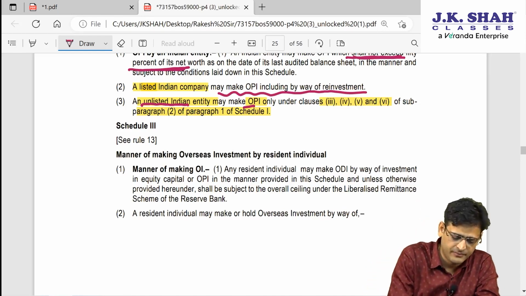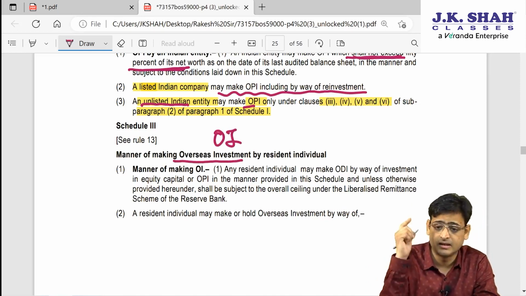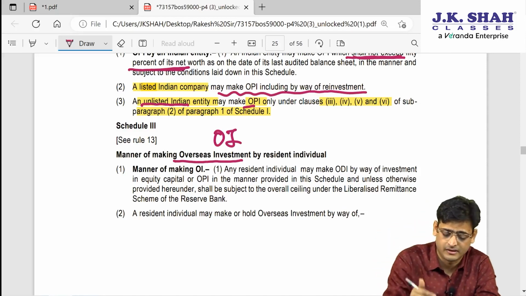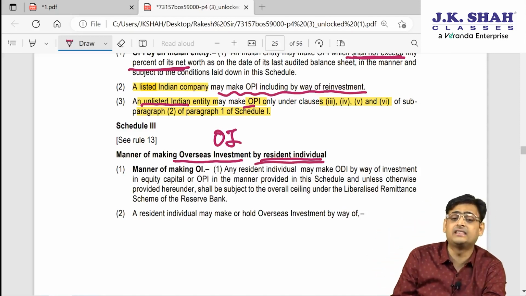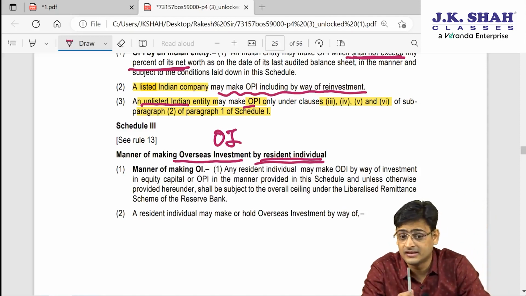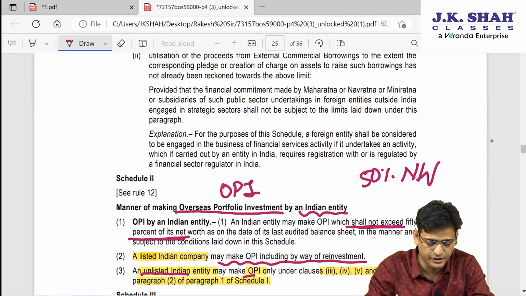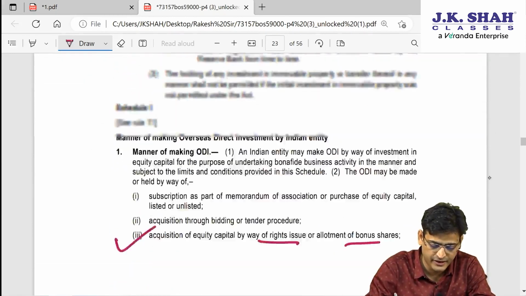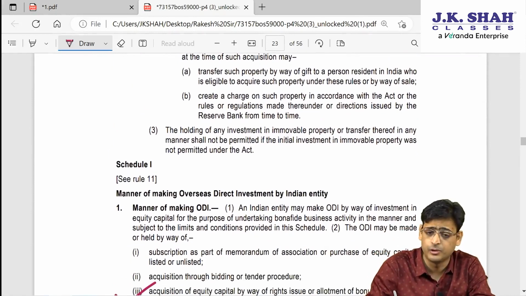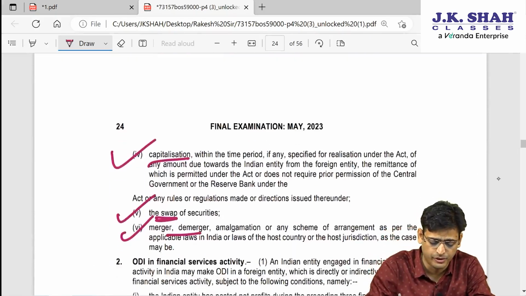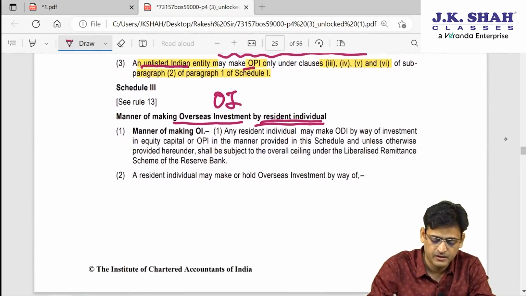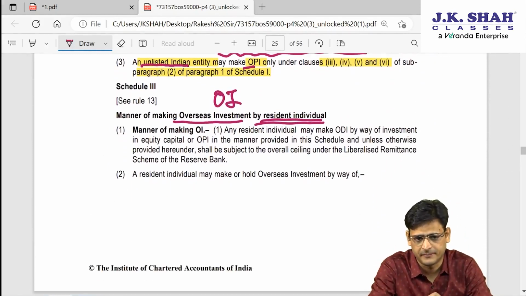Now the third is Schedule 3. Under Schedule 3 it is overseas investment. Earlier we studied ODI, then we studied OPI. In Schedule 3 we are learning overseas investment, and by whom? By a resident individual. In Schedule 2 it was an Indian entity, and in Schedule 1 it was again an Indian entity. But in Schedule 1 it was ODI, in Schedule 2 it was OPI, and in Schedule 3 it is overseas investment.